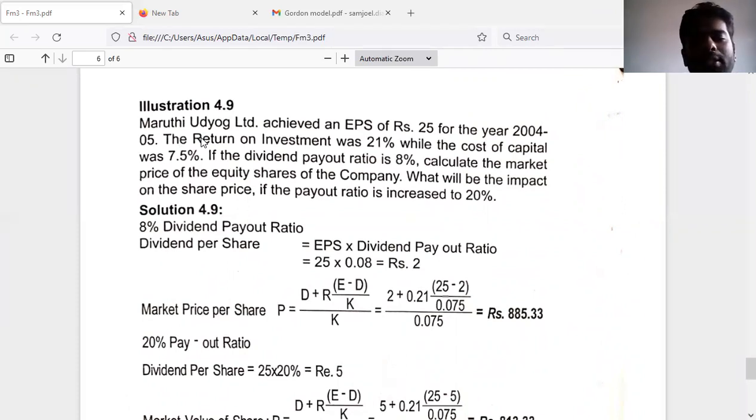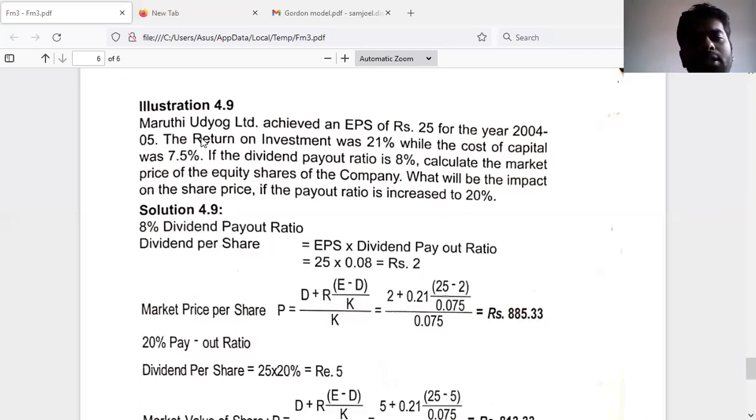Now, the problem is like this: Maruti Udyog Limited achieved an EPS, earning per share, of rupees 25 for the year 2004-5. The return on investment was 21%, while the cost of capital was 7.5%. If the dividend payout ratio is 8%, calculate the market price of the equity shares of the company. What will be the impact on the share price if the payout ratio is increased to 20%?